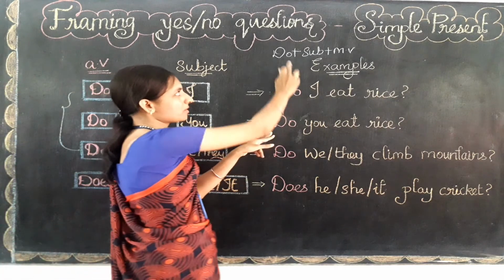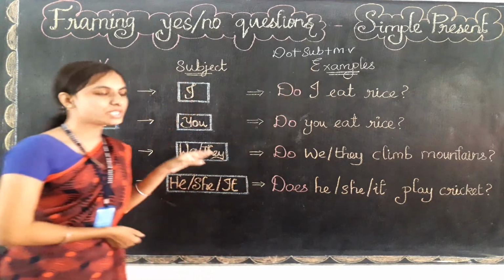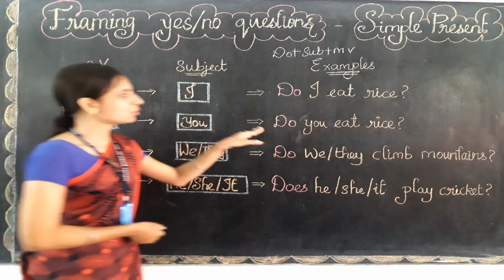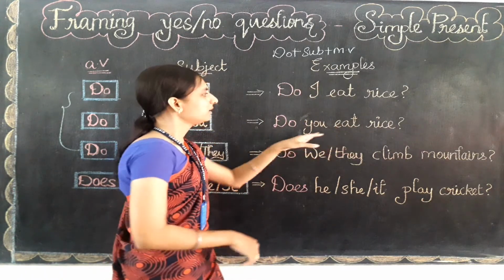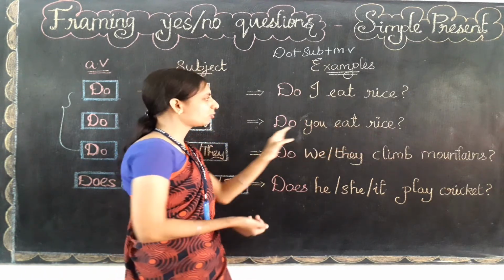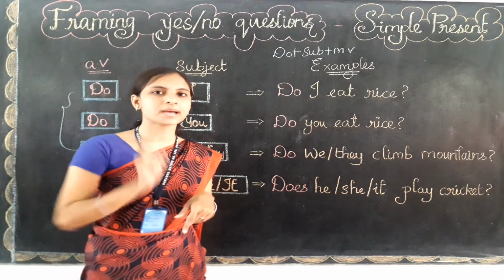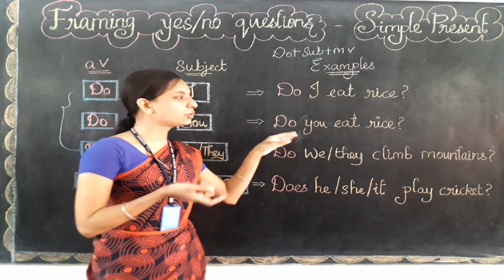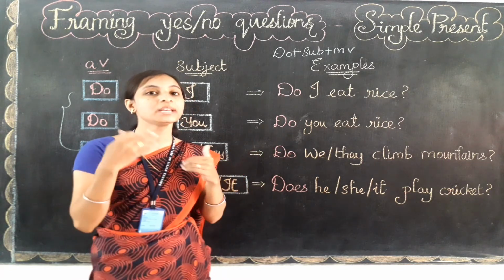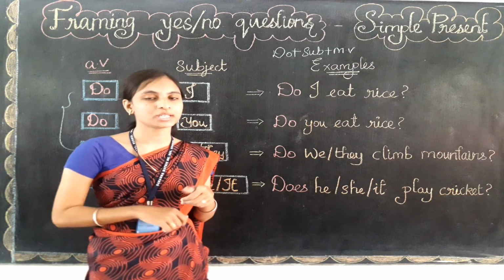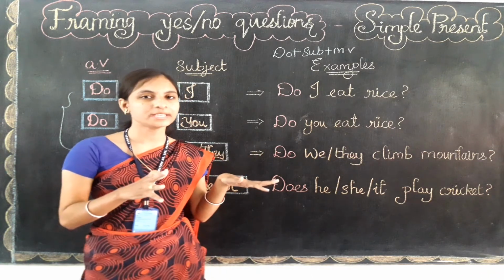So do, because the question word, that is do, will come first, then the subject here, which is the subject you. So do you, and the main verb, here the main verb is eat, then another word that is rice. So do you eat rice? So for those sentences we can use do only when asking yes or no question. I hope you are getting this meaning and this method also in your mind, children.